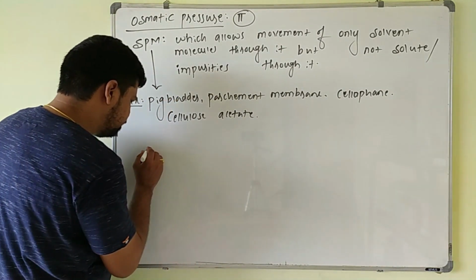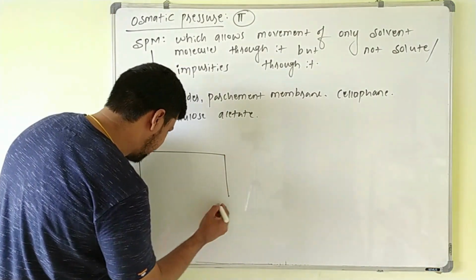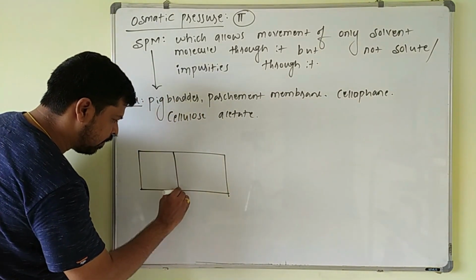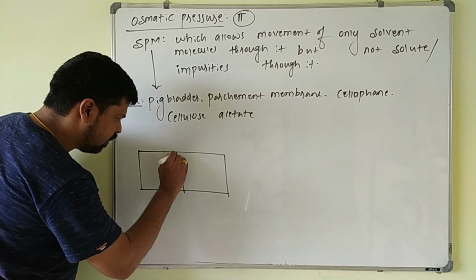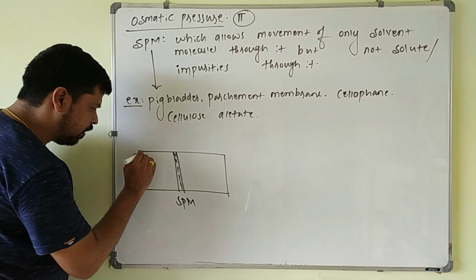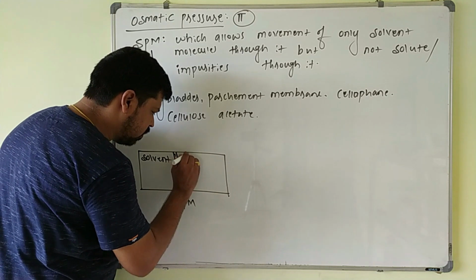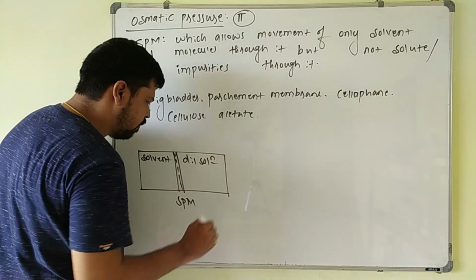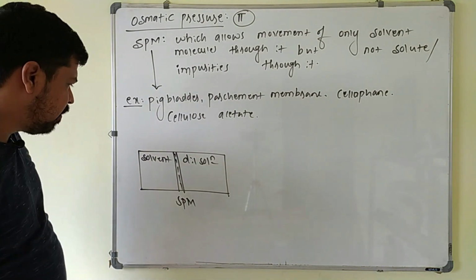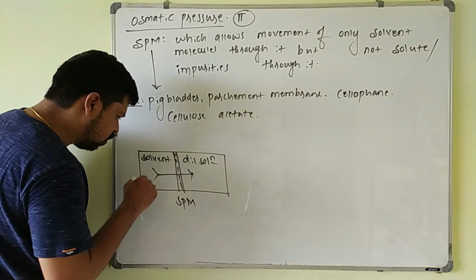Now suppose you take a pure solvent and a dilute solution, separated by a semi-permeable membrane like this. This is your semi-permeable membrane, here you take a pure solvent like water, and here we have taken a dilute solution. Whenever a pure solvent and a dilute solution are separated by a semi-permeable membrane, then solvent molecules move from the solvent to the solution side.